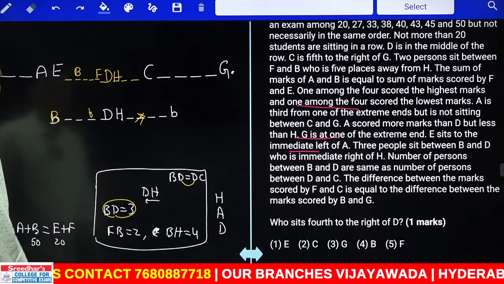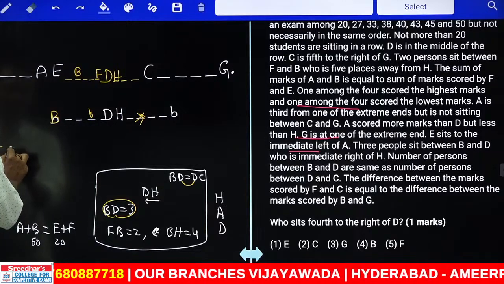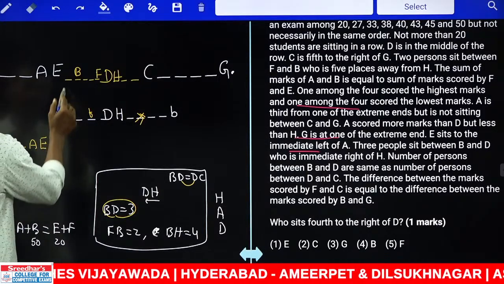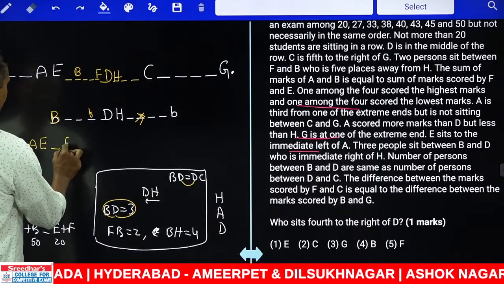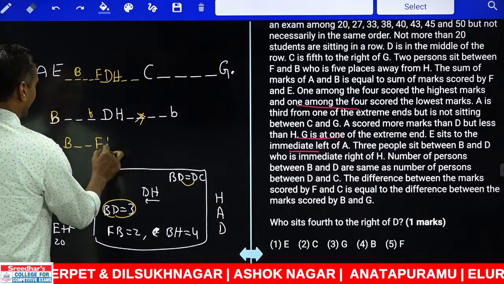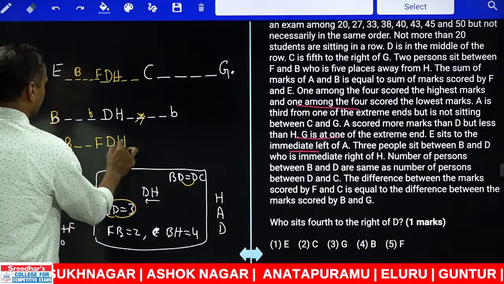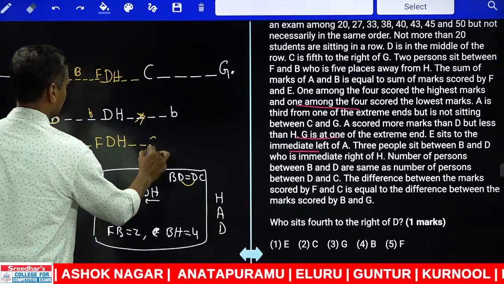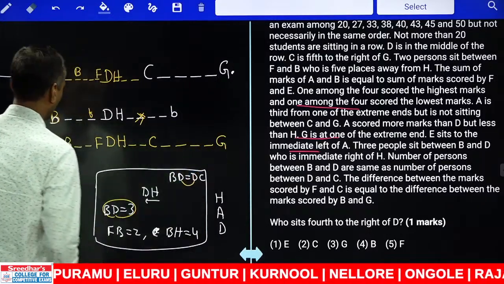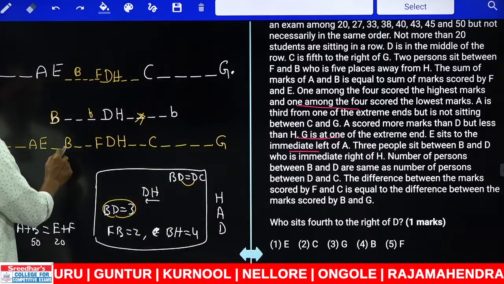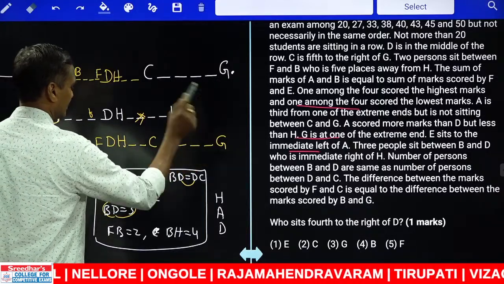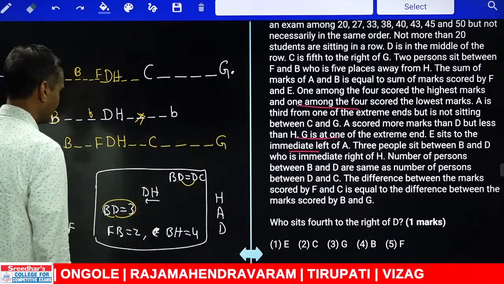What is the arrangement we have? The final arrangement is A. Now this is E. And next one there is a blank. B is here. Then there are 2 persons, F. And immediately F, D. Next one is H. There are 2 more persons, C. And 1, 2, 3, 4, G is there. Total number 1, 2, 3, 4, 5, 6, 7, 8, 9, 10, 11, 12, 13, 14, 15, 16, 17, 18, 19. Now this is the total number we have.